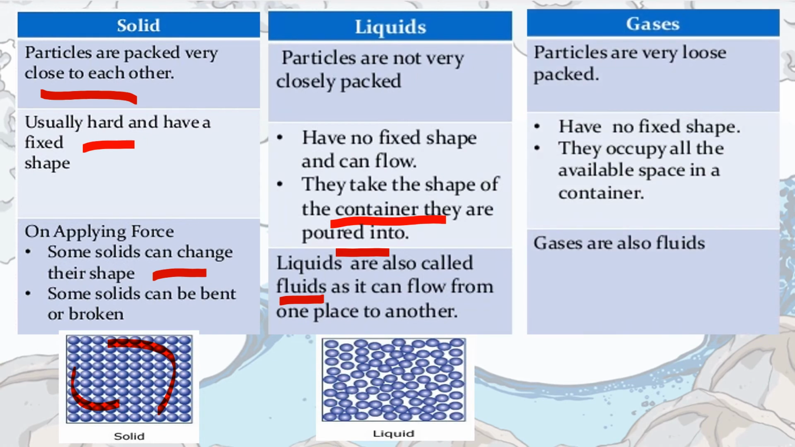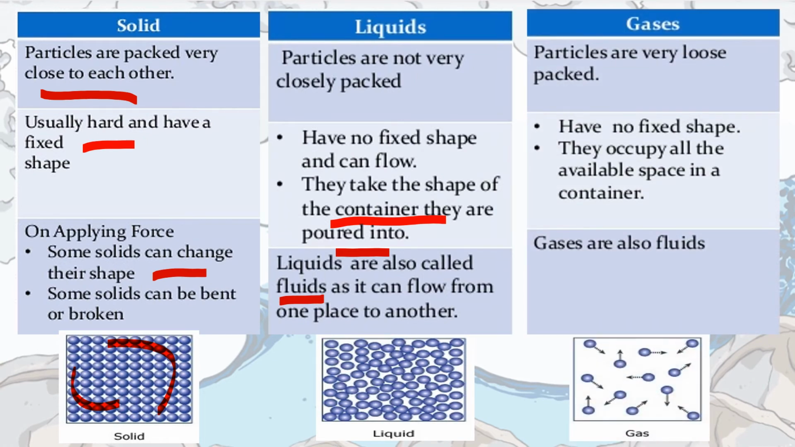Next we have gases. Gas particles have a lot of space to move around and they're very loosely packed. That's why gases do not have a fixed shape and they occupy the available space in the container. And gases are also fluids. They can also move freely from one place to another.